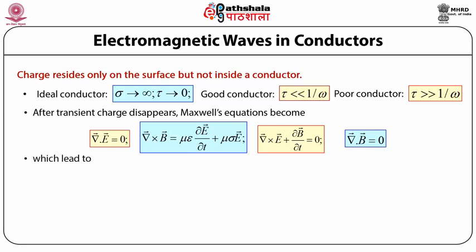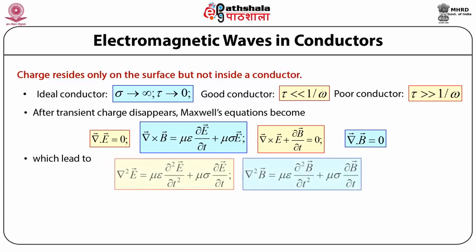Following the same procedure as we did for vacuum and non-conducting media, we obtain del square E equals mu epsilon del square E by del t square plus mu sigma del E by del t, and del square B equals mu epsilon del square B by del t square plus mu sigma del B by del t.